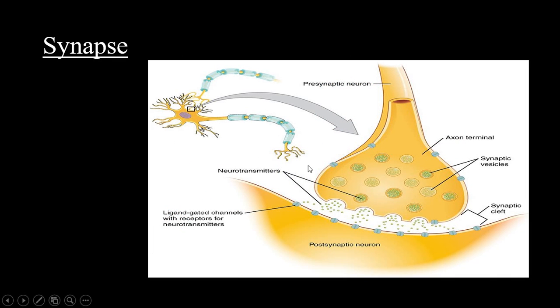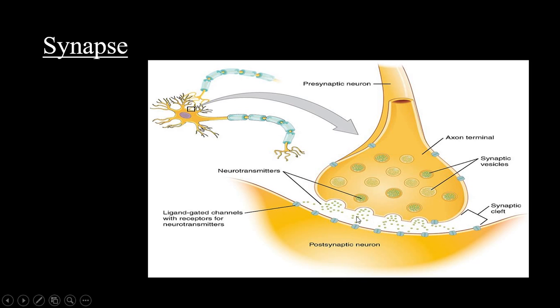See, this is the synapse. This is a picture of a synapse, the junction. This knob-like structure is the axon terminal, and this is called the presynaptic neuron. That is, the neuron just before the synapse is called the presynaptic neuron, and the next adjacent neuron, that is the dendron terminal, is called the postsynaptic neuron, and this gap is called the synapse or synaptic cleft. And here you can see these are the neurotransmitters.